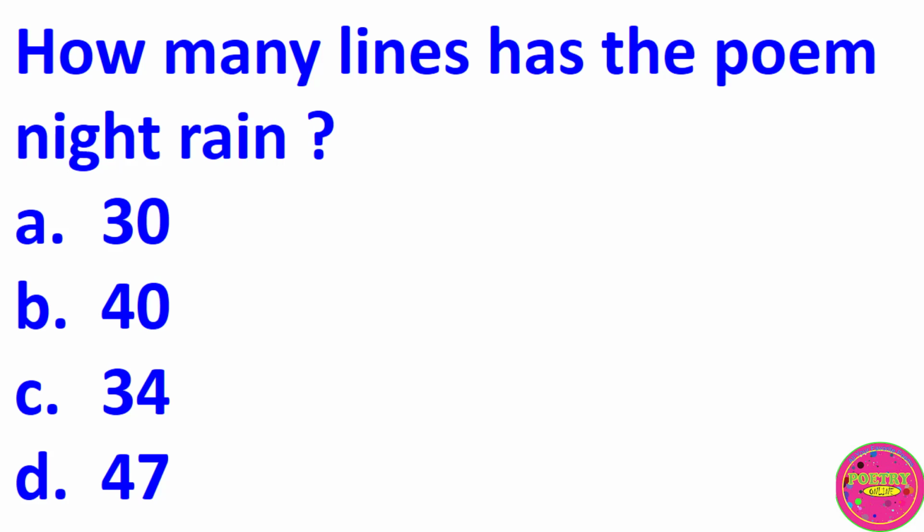How many lines has the poem Ninth Rain? A. 30, B. 40, C. 34, D. 47. The correct answer to this question is D. 47.